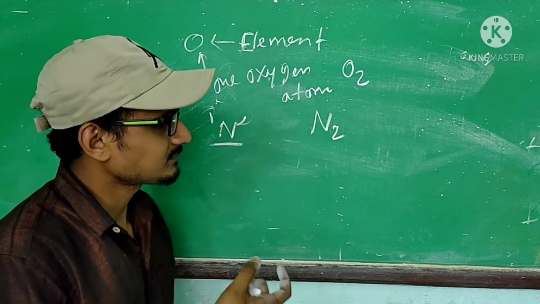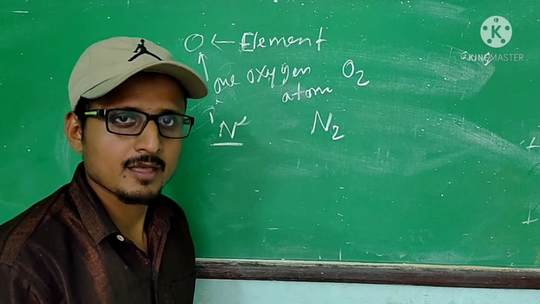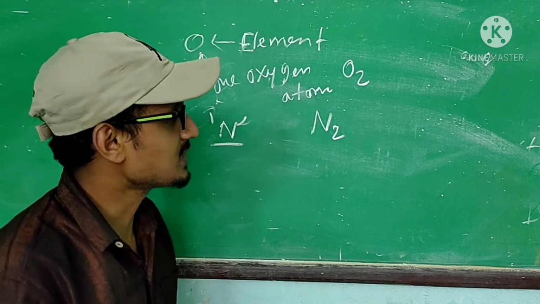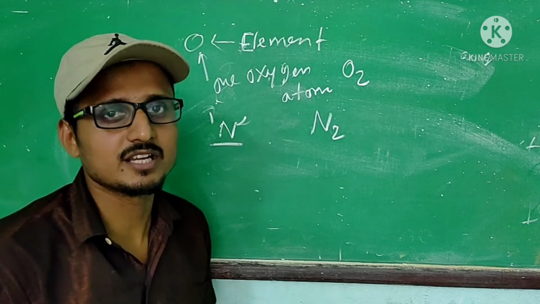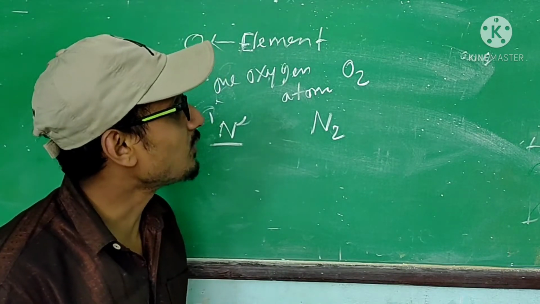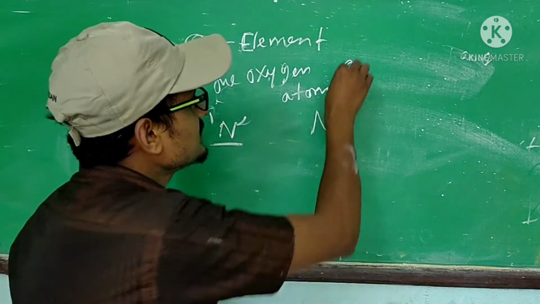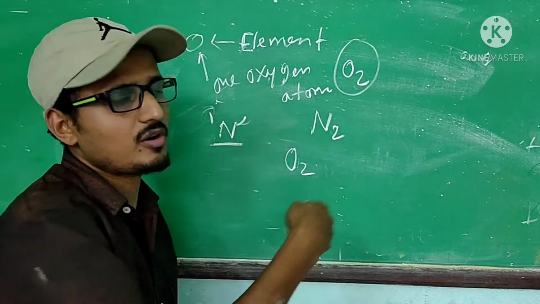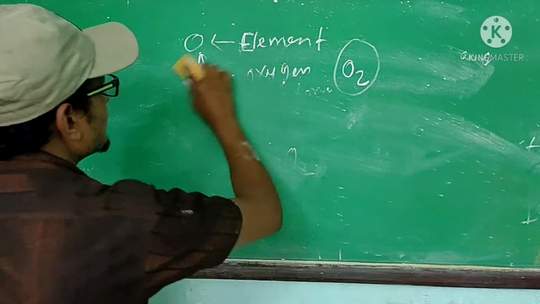Atoms are the smallest particle of an element, which cannot be destroyed or created, and atoms are not independent. But molecules are independent, and these are the smallest particle of a compound. So these are the molecules. The oxygen molecule is O2. So you will learn the difference.